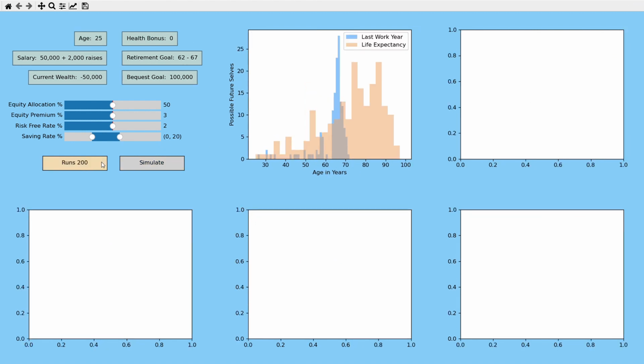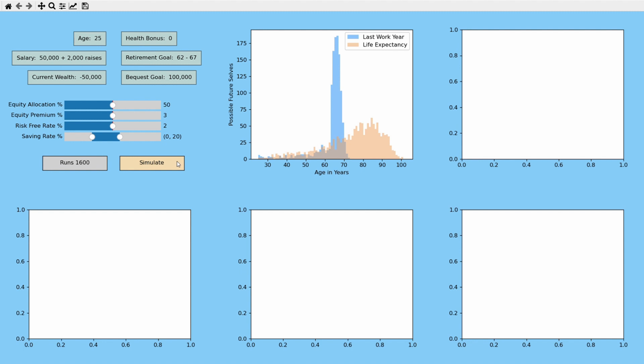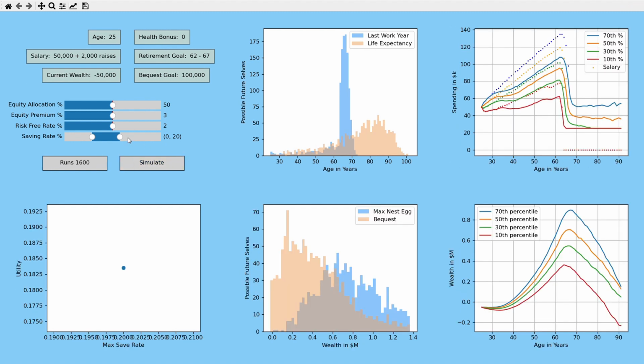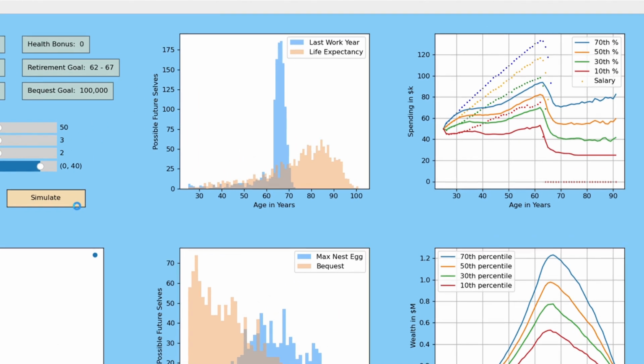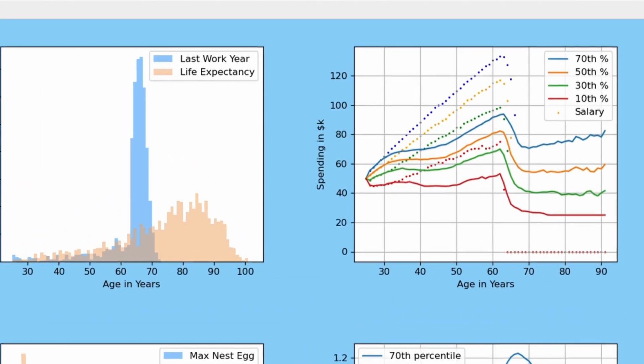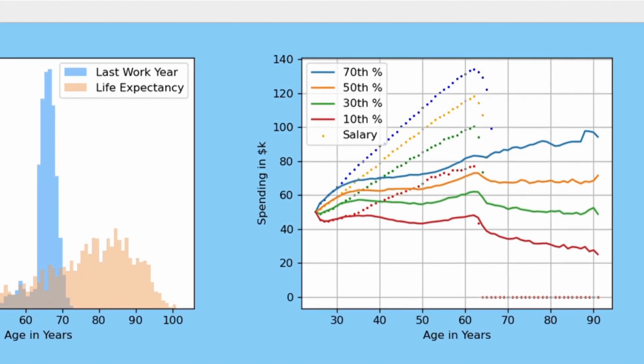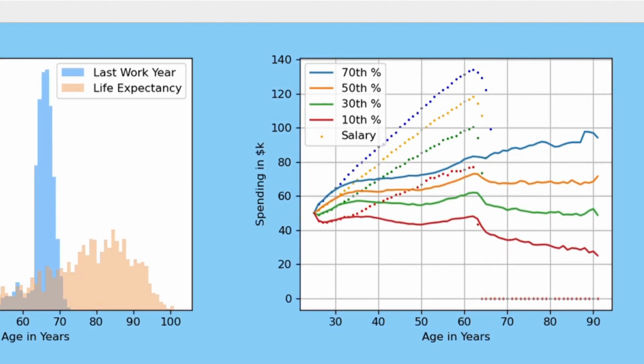Now let's go crazy. Let's consider the same 25-year-old person, but now assume $2,000 average annual raises. We can create the same utility function plot using 20%, 30%, and 40% maximum savings rates. At 40% savings rate, the median spending can rise from about $50,000 up to $70,000, even though their after-tax salary rises to a median of about $120,000.